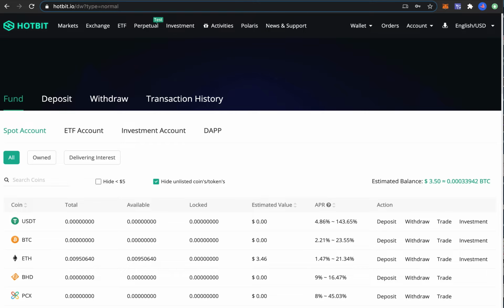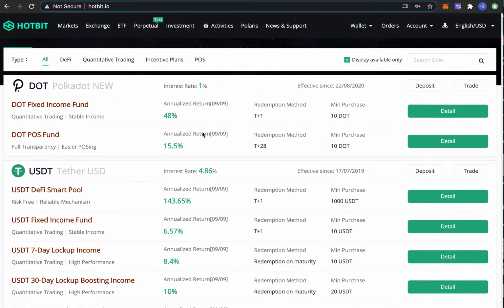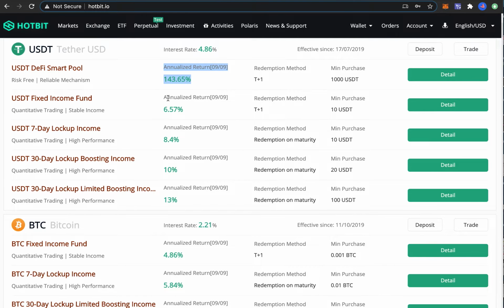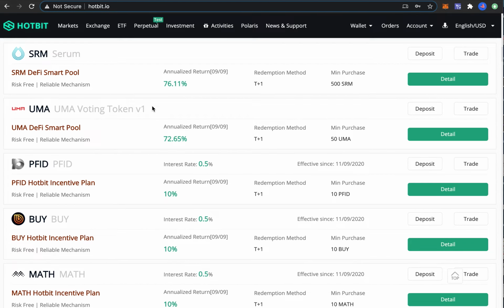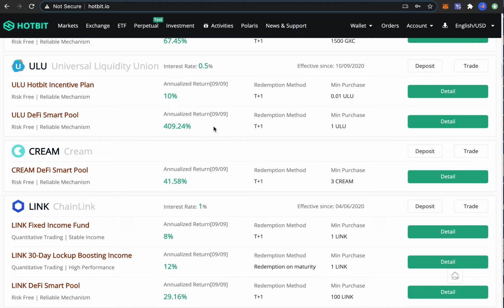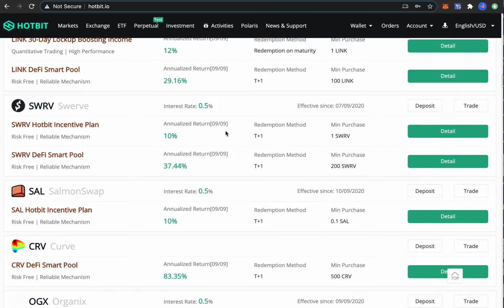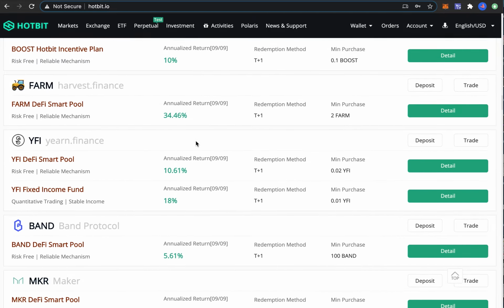The other option is you can go to hotbit.io, and I think they are a Chinese exchange. They've been around for a while, so the chance for them to do a rug pull is quite low. But if we take a look at the income here, you can see the annualized return for DOT or Polkadot is 48%. For USDT it is about 143% annually. And if we just scroll through here, Ethereum is 21%, SRM is 76%, UMA is 72%, ULU is 400%, Cream 41%, SWRV 37%, CRV 83%, and so on and so forth.